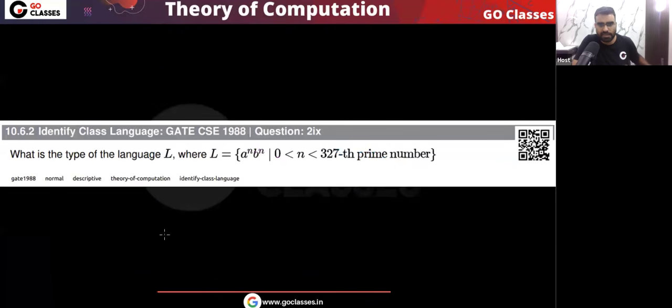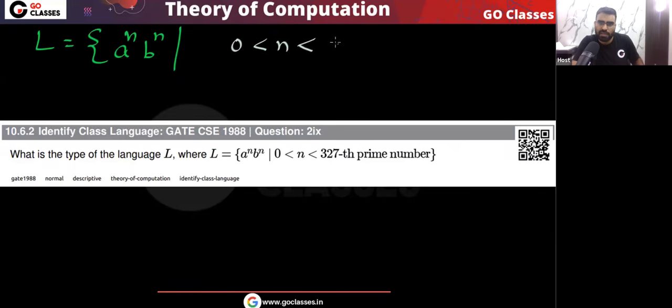Let's solve this GATE 1988 question. What is the type of language L, where L is a power n, b power n, where n is from 0 to the 327th prime number? So tell me what is the answer? Here you can easily see this language L is a finite language. Yes or no? Because this language has strings of the form a power n, b power n, where n is greater than 0 and less than the 327th prime number.